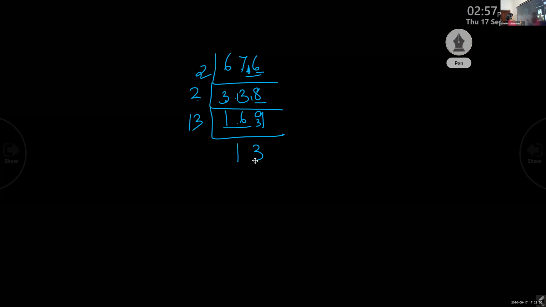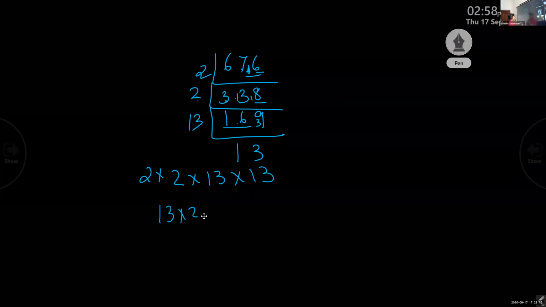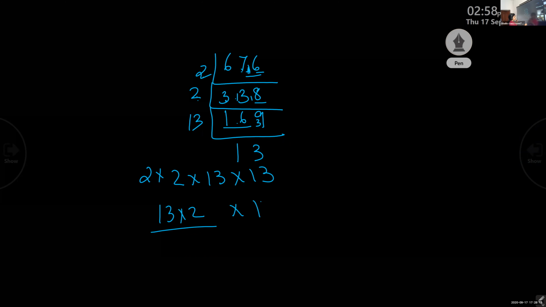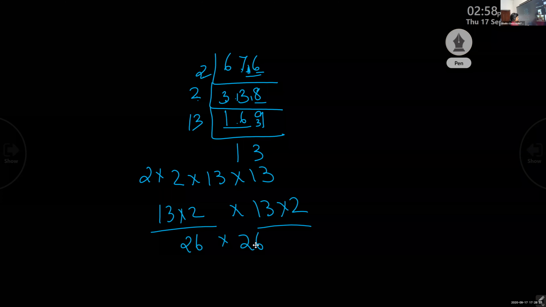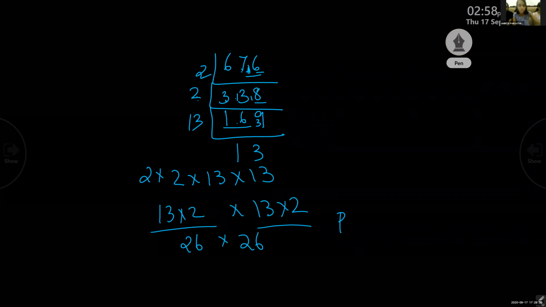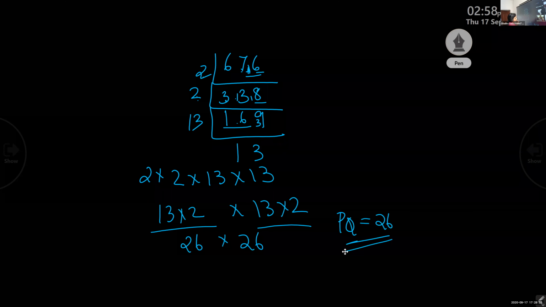So we write 2 into 2 into 13 into 13. I can make 2 pairs, no? One pair 13 into 2, the other pair 13 into 2. Two equal pairs I made. So what will I get? 26 into 26. So for 676, one number is 26. PQ is equal to 26. We wrote. Did you understand? Yes, ma'am. Okay.